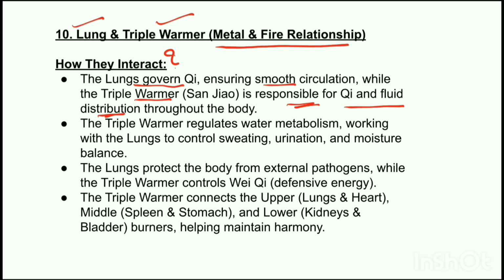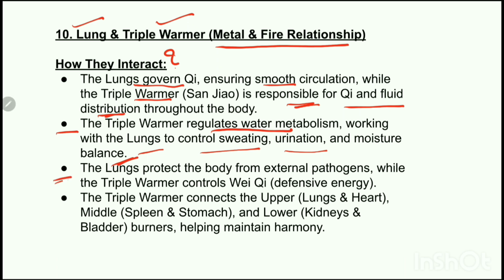So, if the lung chi is weak, the circulation will be poor and there will be stagnation of fluid and the immunity will be low. The next connection is the triple warmer regulates water metabolism with the help of lungs to control sweating, urination, and moisture balance. If disrupted, it can cause edema, excessive sweating, or dryness.